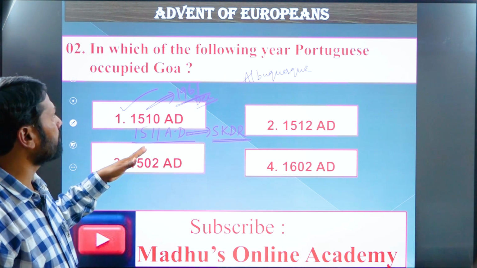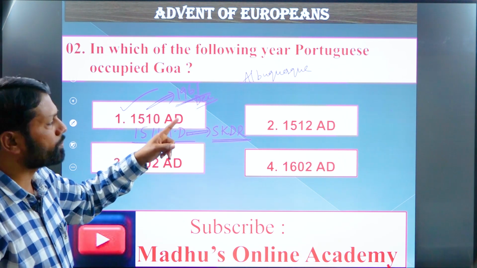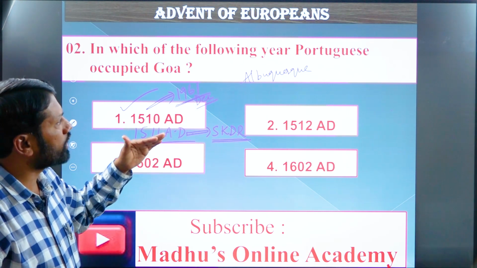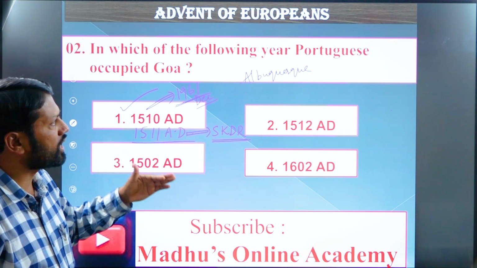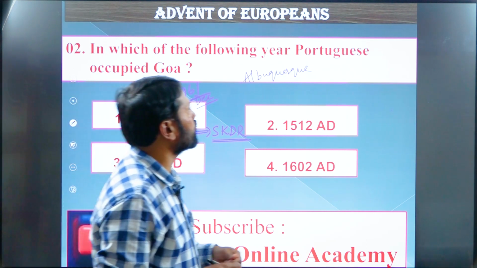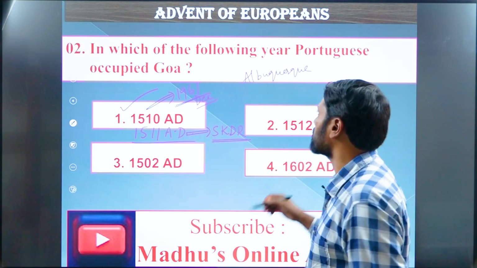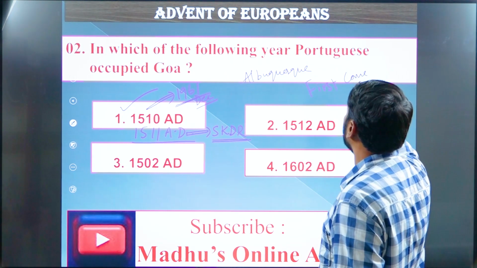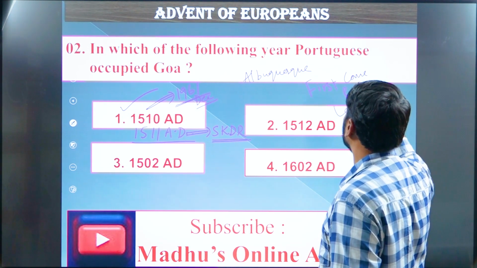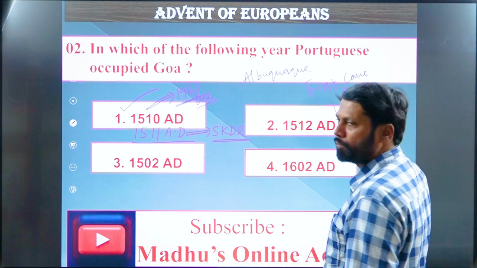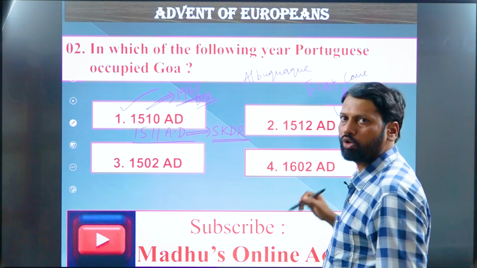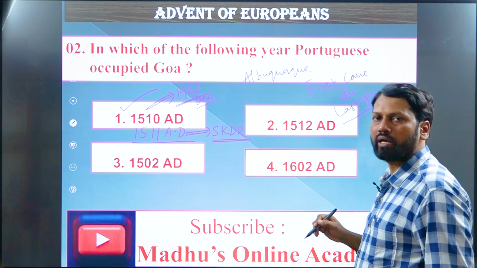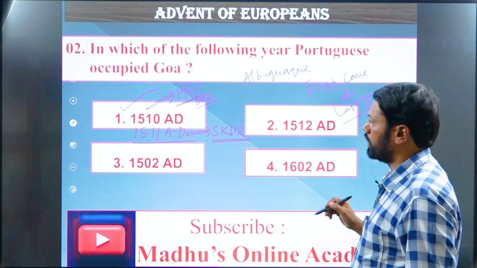In this regard, remember, Portugal was the first European country to come to India for trade purposes, as well as the European country which finally left India. That's why you need to remember the Portuguese as the first come, last go country. First come and last go country, from India. Okay.